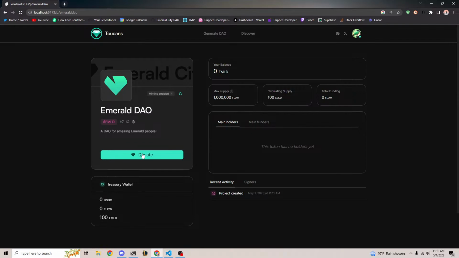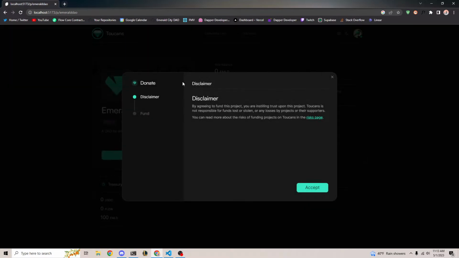We wanted to allow this option because we thought that maybe sometimes people would create a DAO around fundraising, like a social cause or trying to raise money for some event they're doing. If it's a giveaway, or if it's trying to raise money to help cure something or for charity or whatever it is, you can have a donate button where the person donating isn't getting anything in return. It's just sending money to the project. So you can see if we click donate, there's this little disclaimer saying Toucans is not responsible for all the complicated stuff.